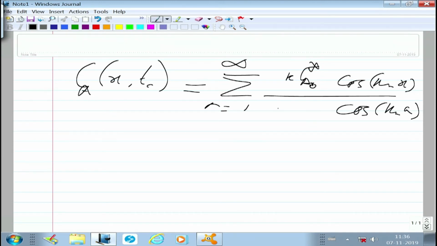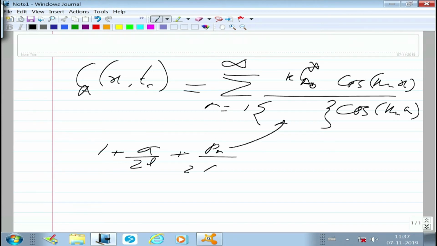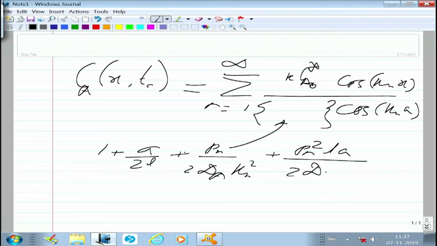and there is this term I have no space for, so I write separately. It is in the denominator: 1 plus a by 2l plus Pn divided by 2 dA Kn square plus Pn square La by 2 dA square Kn square.